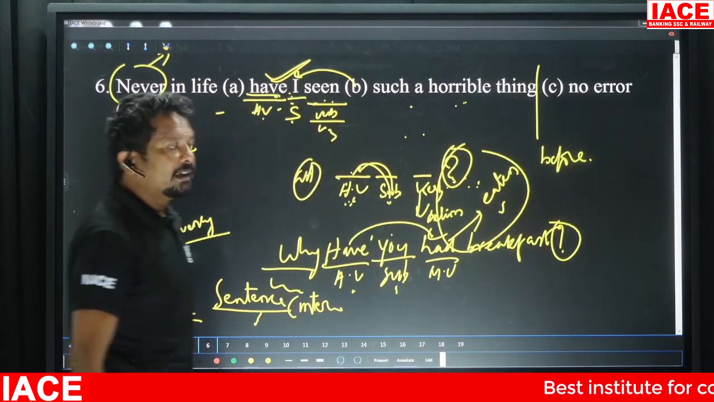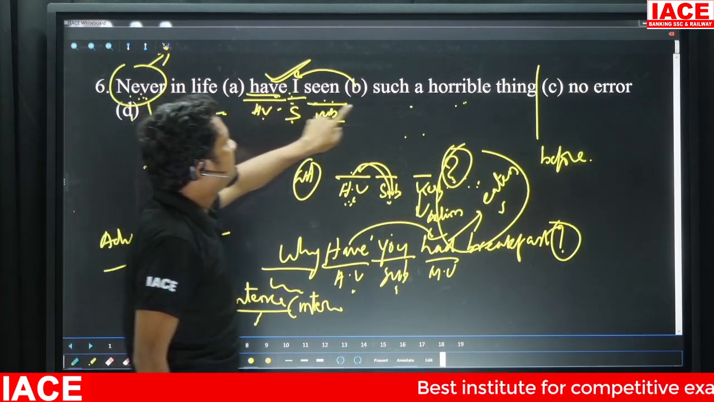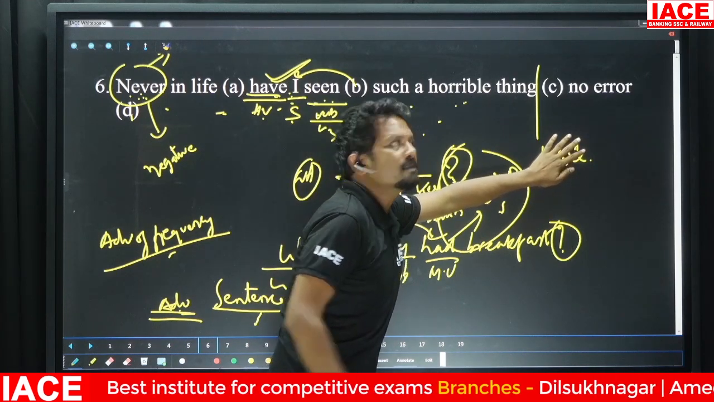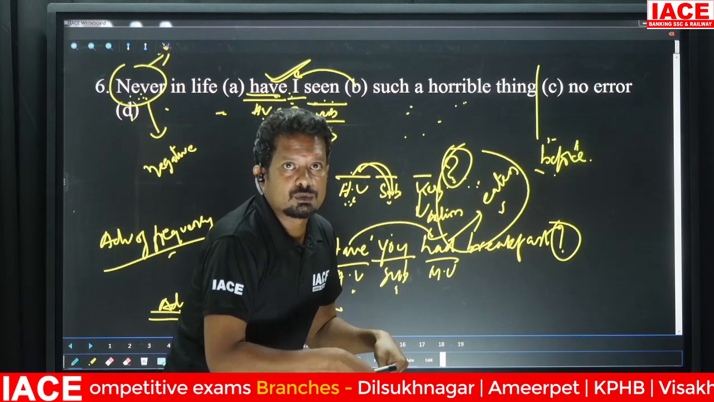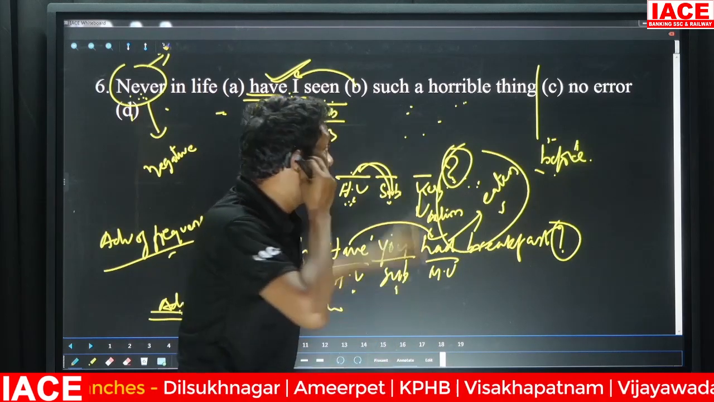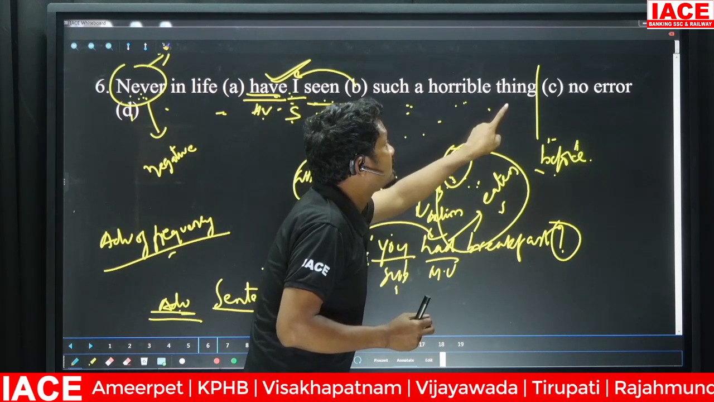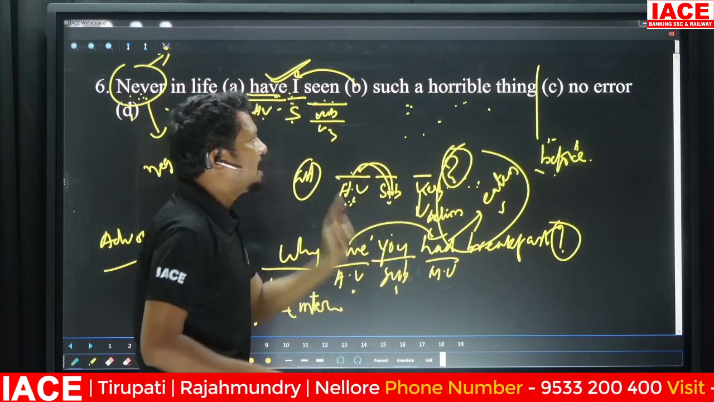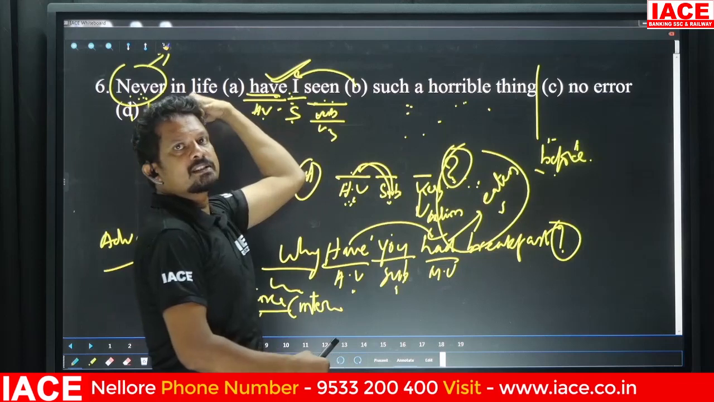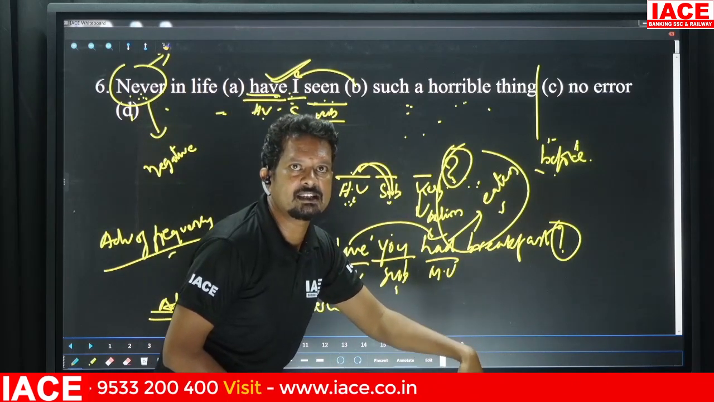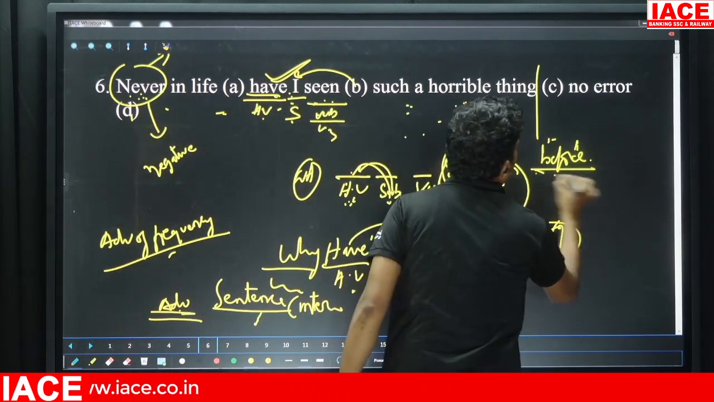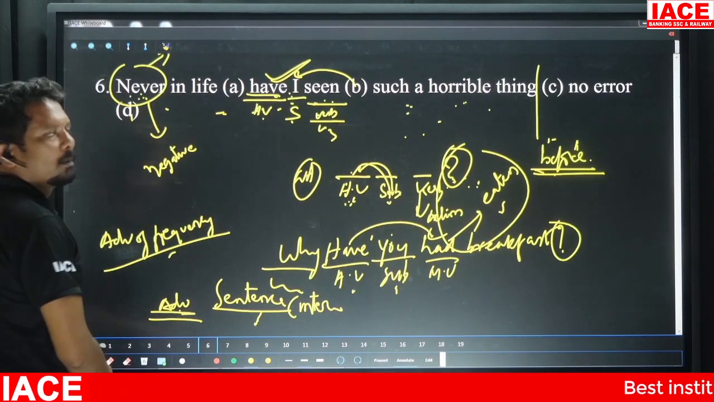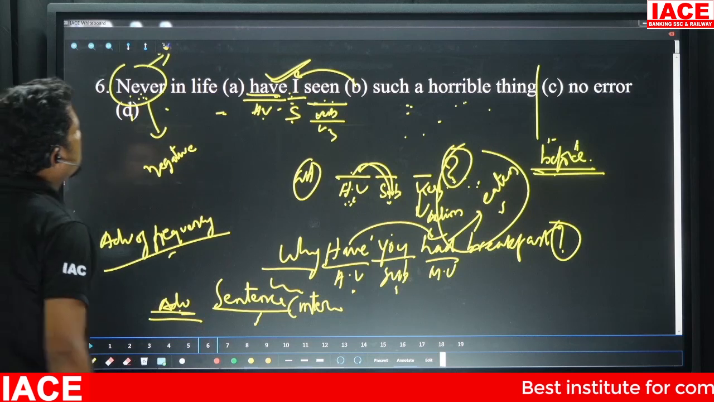I'll explain it once again. Never in life have I seen such a horrible thing before. If you do not use before, it means he has not seen it now also. But such a horrible thing implies that he has seen it now. For that to happen, before he has not seen, but he has seen now. So the answer is: never in life have I seen such a horrible thing before.